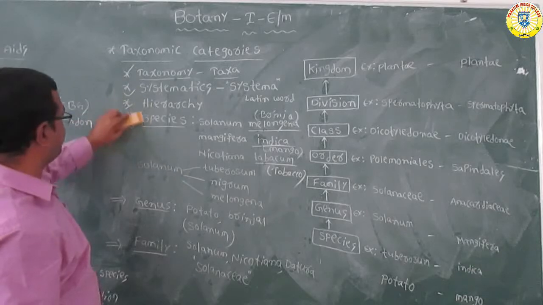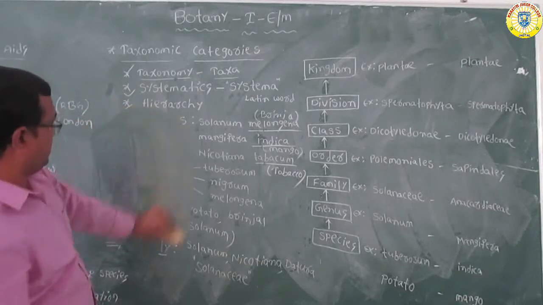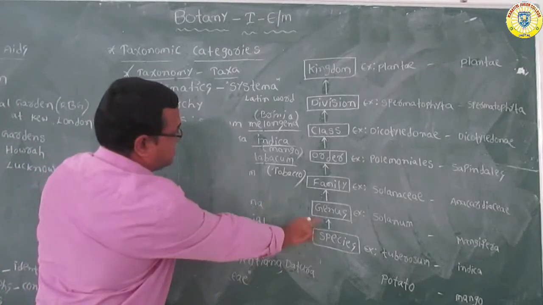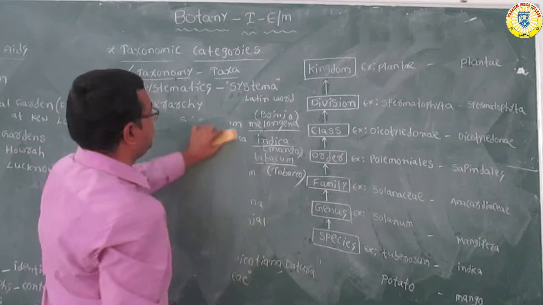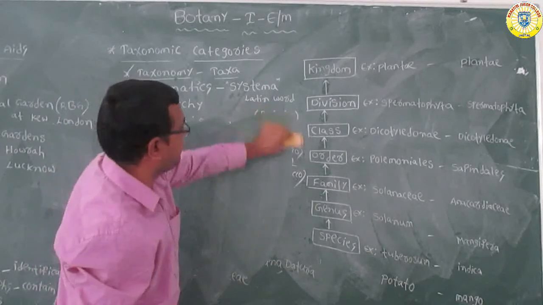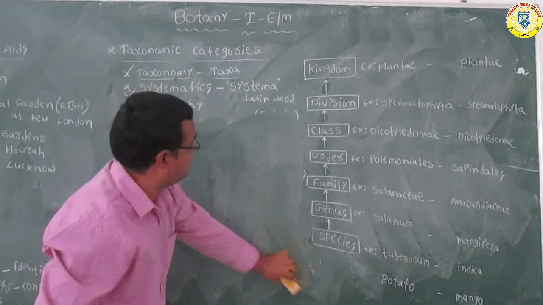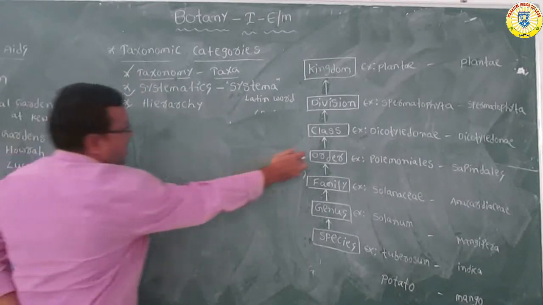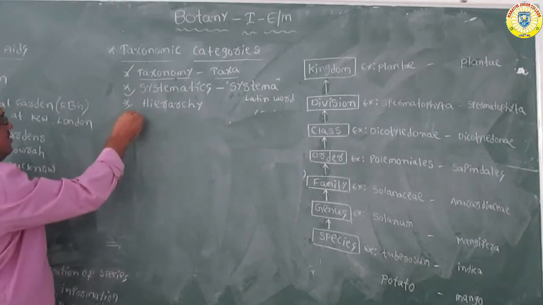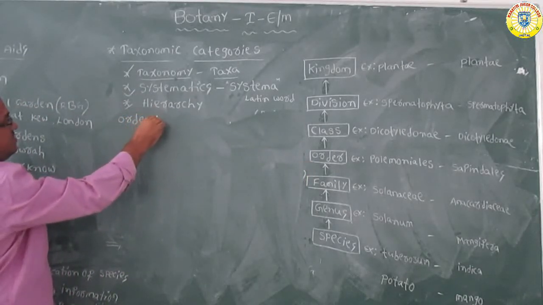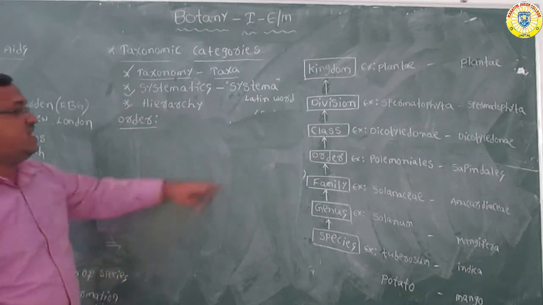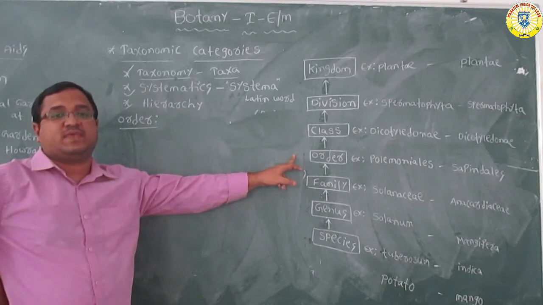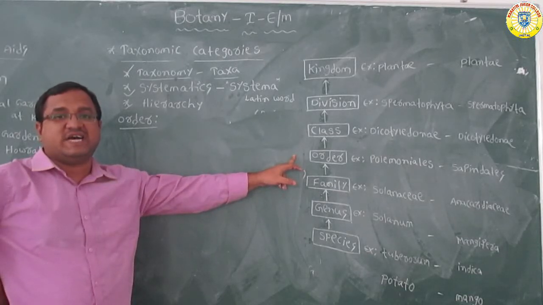Next, the family is followed by order. The first one is species, the second one is genus, the third one is family, completed. Next, the fourth one is order. This order is the highest category so far.